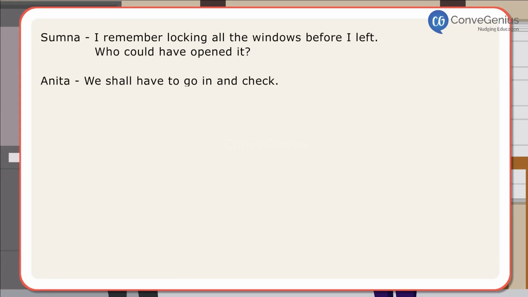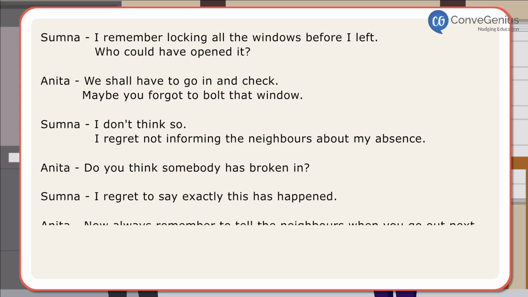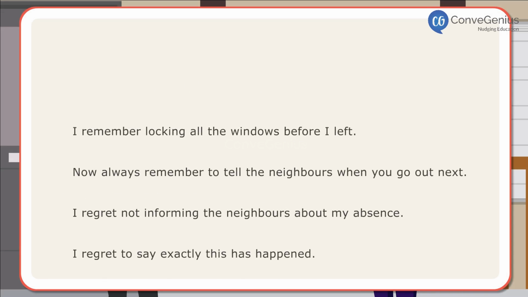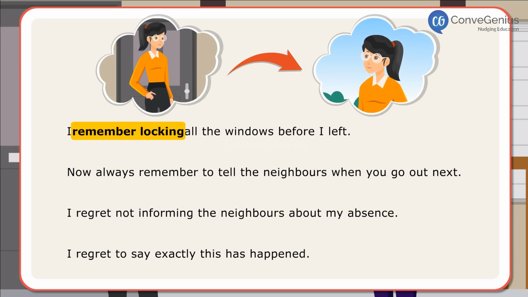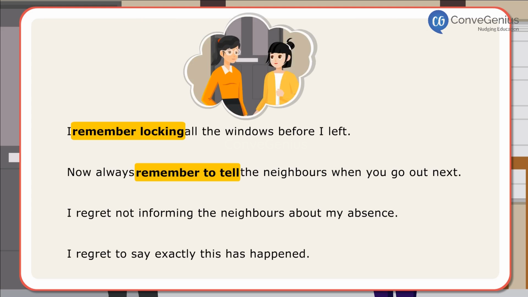In the dialogues, Sumna and Anita have used verbs remember and regret with ing and with infinitive, conveying a difference in meaning. The use of the verb remember with ing denotes the action has taken place earlier, which you remember later. When remember is used with to and infinitive, it means that first you remember and then the action takes place.